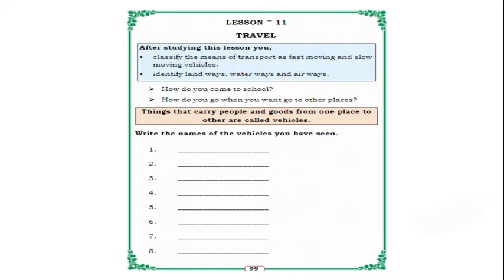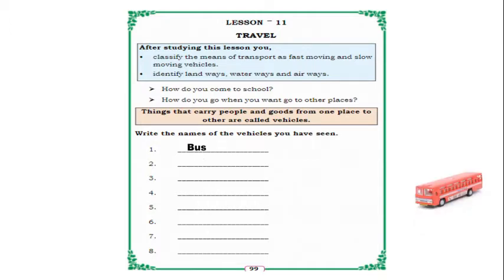So what are vehicles? The things that carry people and goods from one place to other are called vehicles. Okay, yes. So these vehicles, they carry people also and goods also from one place to another place, isn't it? Yes. So write the names of the vehicles you have seen. So what type of vehicles you have seen, children?